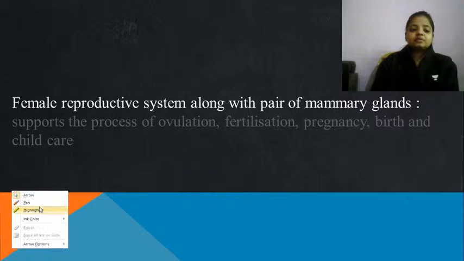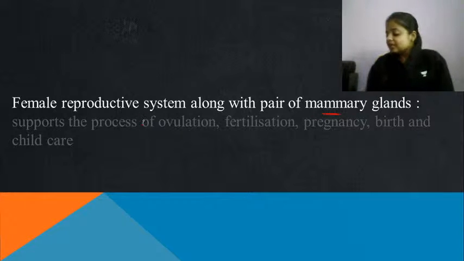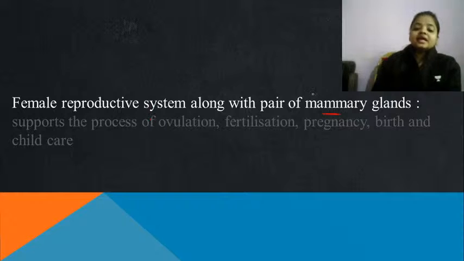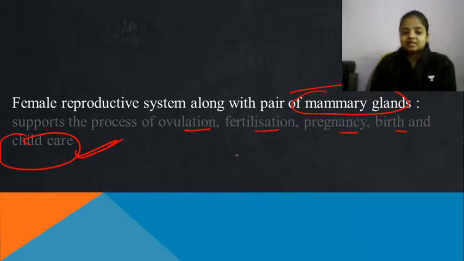Now the female reproductive system along with the mammary glands, it supports. So when we are talking about the female reproductive structure, in that we also include the pair of mammary glands, that is the breast. Why? Because in future in the female reproductive structure ovulation will happen, fertilization will happen, pregnancy will happen, but for child care there is a need for the mammary glands. Okay.